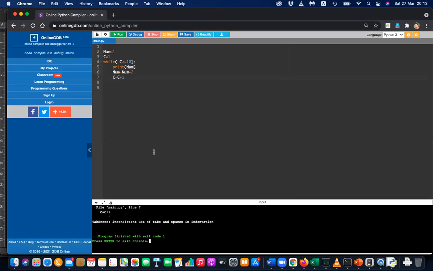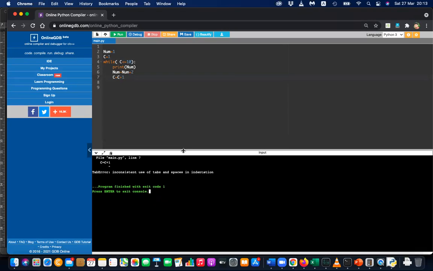Oh, what is wrong with c equals c plus 1? C equals c plus 1 is correct.